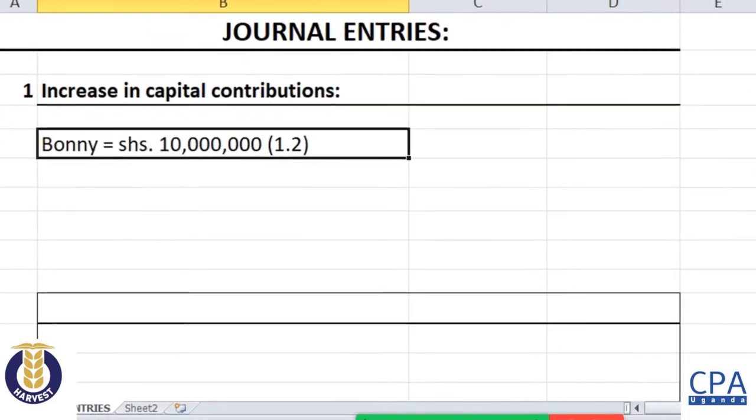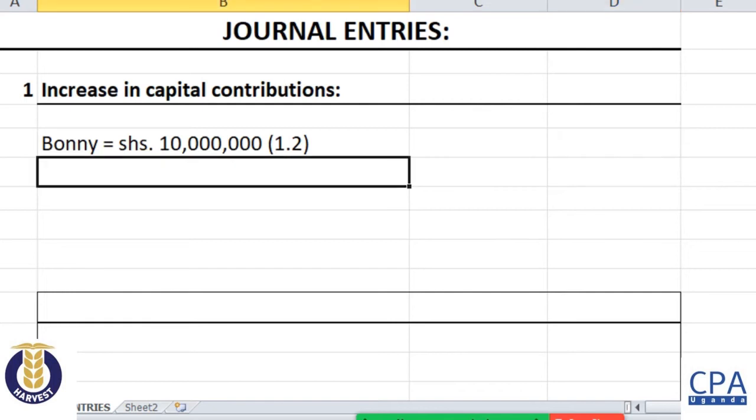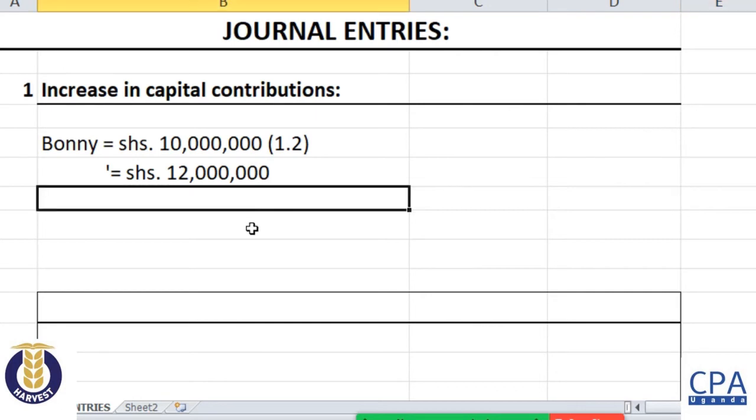Depending on how you calculate it, this would suffice. Of course, for Bonnie, that would be 20%, that's the 10 million, times 1.2. 1.2 is 100 plus 20, divided by 100, that will give you 1.2. So ideally, Bonnie's capital contribution is going to now increase to 12 million, the original 10 million and the increment of 2 million.